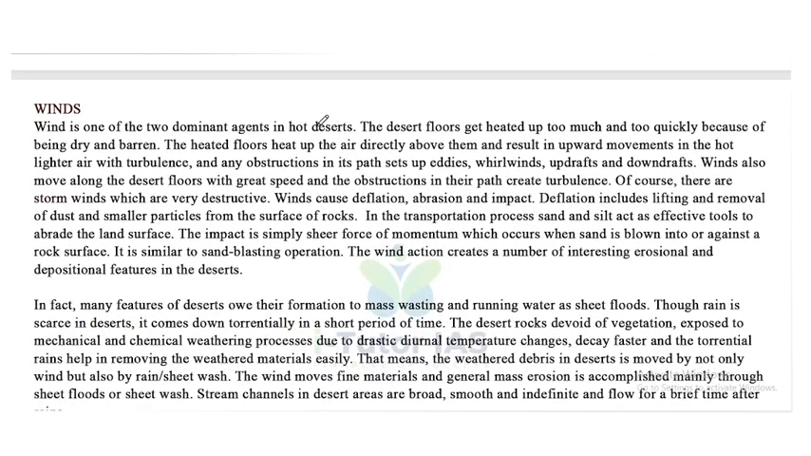Now, winds. Wind is one of the two dominant agents in hot deserts. The desert floors get heated up too much and too quickly because of being dry and barren. The heated floors heat up the air directly above them and result in upward movements of the hot, lighter air. With turbulence, any obstructions in its path set up eddies, whirlwinds, updrafts and downdrafts. Winds also move along the desert floors with great speed, and obstructions in their path create turbulence. Of course, there are storm winds which are very destructive.